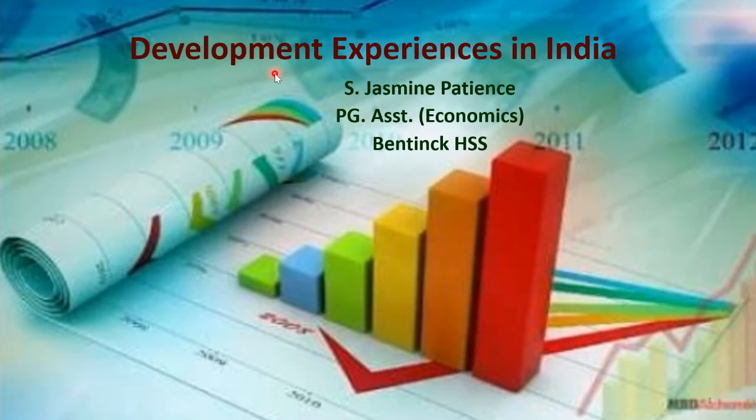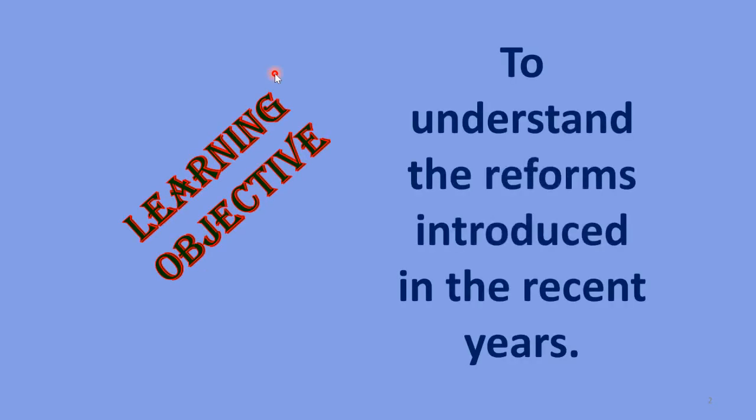So at that time, the condition of India was very poor. The Indian economy was in a very backward state. So we had to implement a lot of reforms after Indian independence in the year 1947. So in this chapter, we will be learning about the various reforms introduced in the recent years.